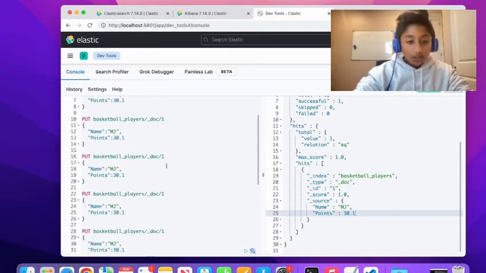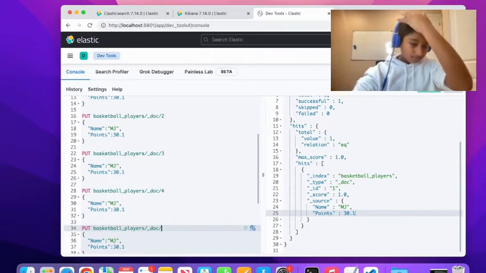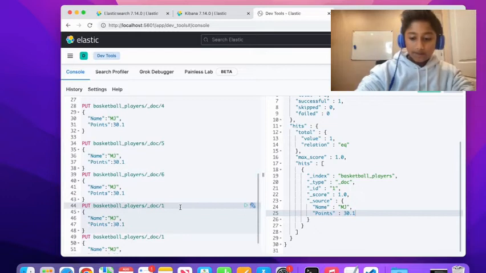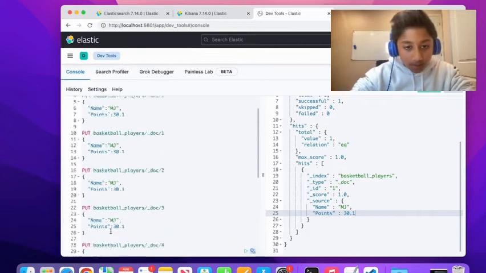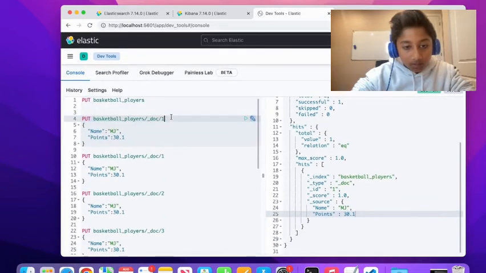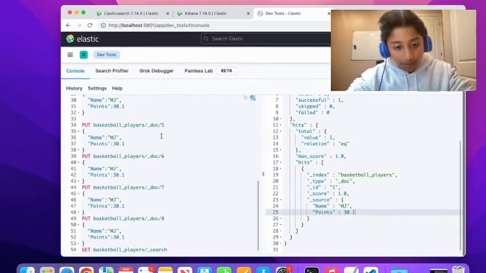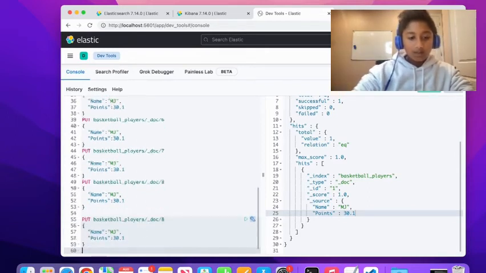Okay, so let's change this ID for each of these: 4, 5, 6, 7, 8, 9, and then 10.